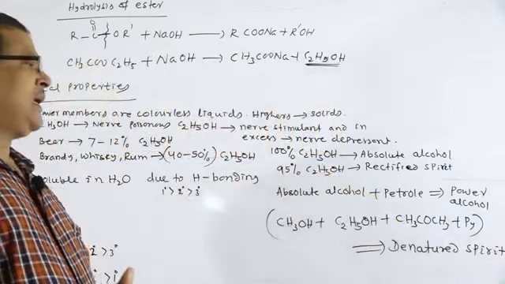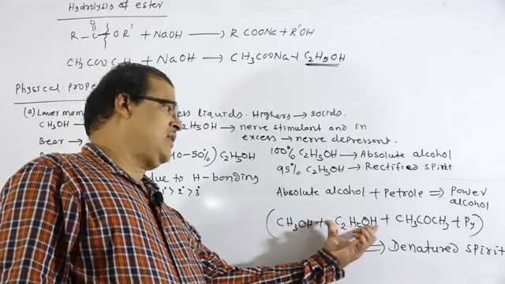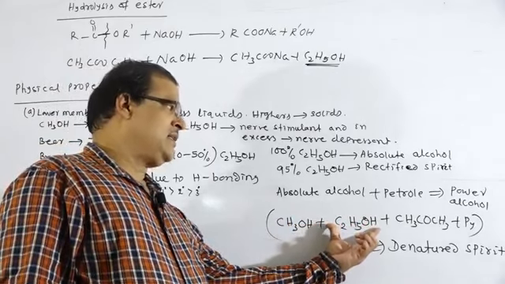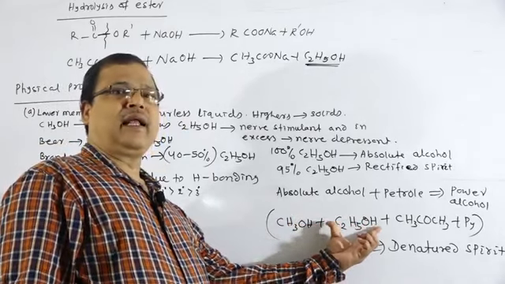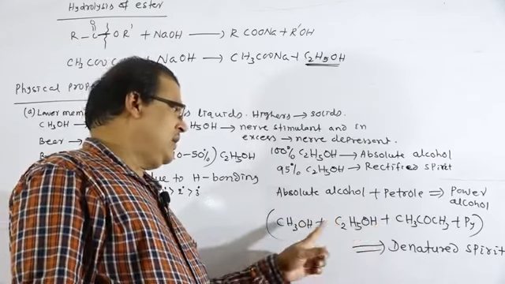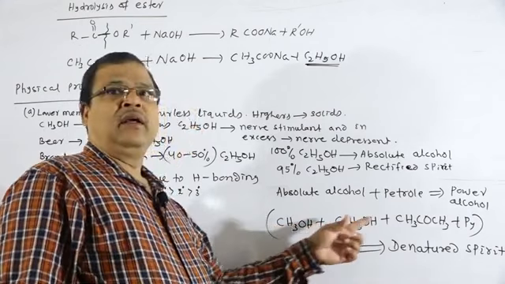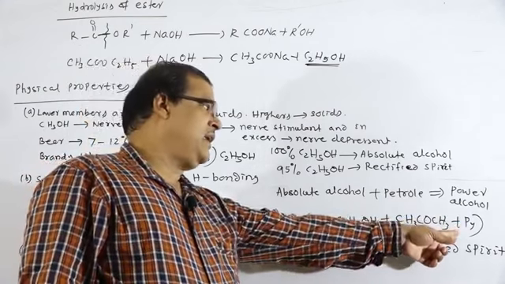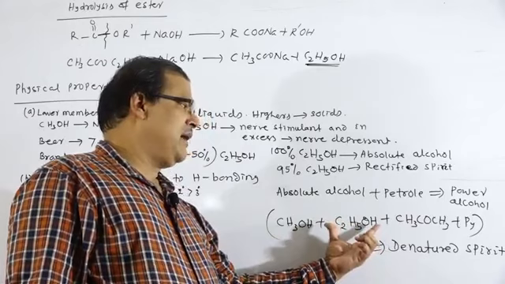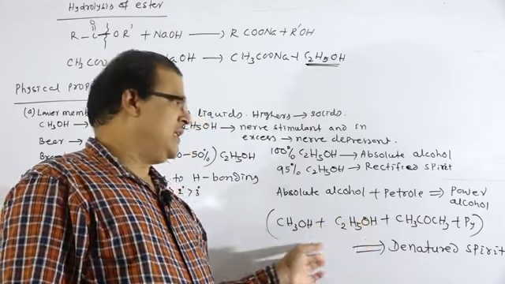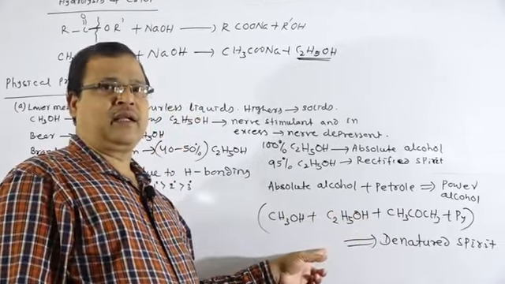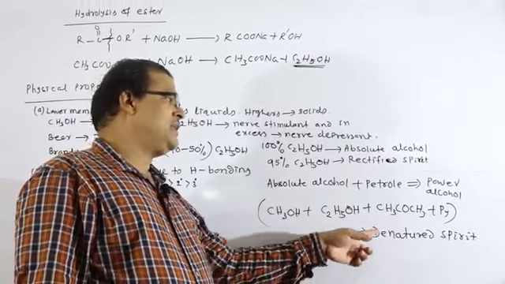The nature of the alcohol as an alcoholic beverage is damaged, so it cannot be taken. Whenever ethyl alcohol is added with methyl alcohol, acetone and pyridine, it is made unfit for drinking. This mixture is unfit for drinking, therefore it is known as denatured spirit.